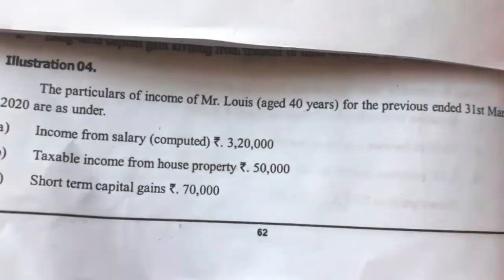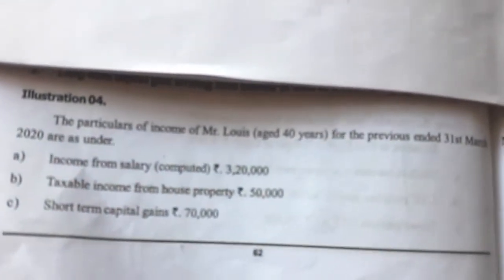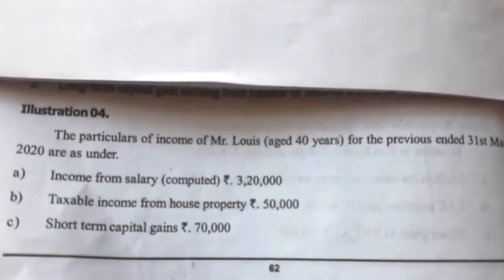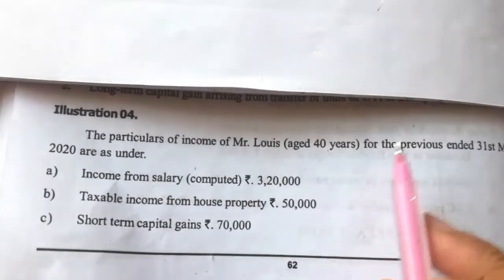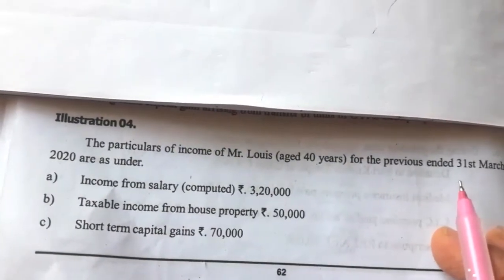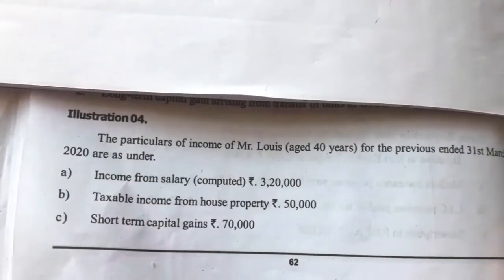Next, illustration number 3. Let's make it illustration number 3. This is homework for you. See the question, I'll explain the question. The particulars of income of Mr. Lewis, aged 40 years, for the previous year ended 31st March 2020 are as under. So they have given the particulars.